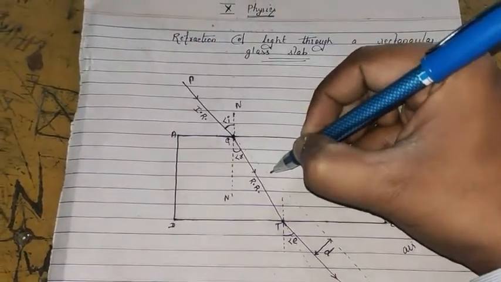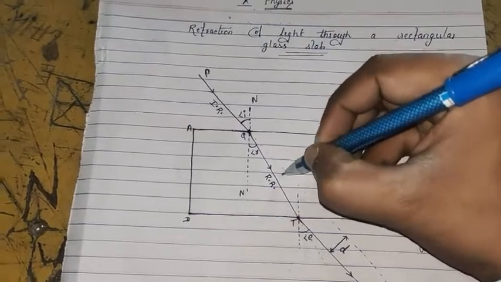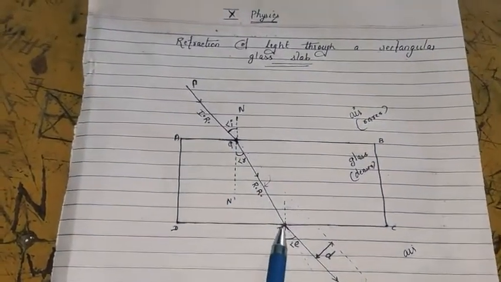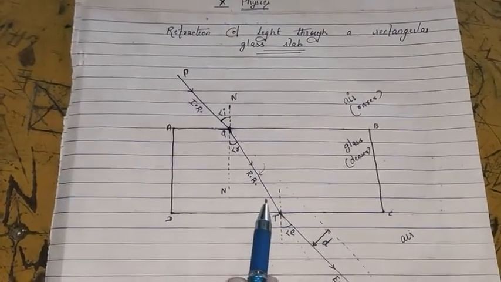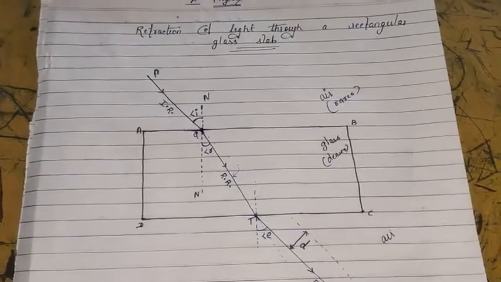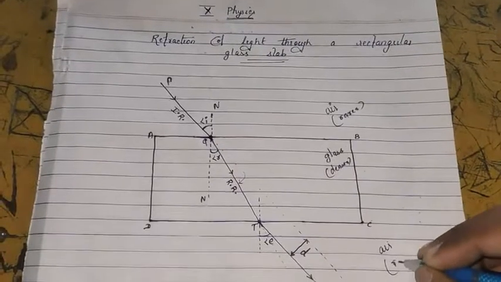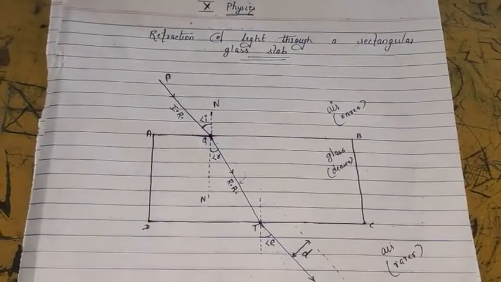This should be the real path, but it does not happen so. It will bend towards the normal, like this. Towards the normal it has been bent. So this is the refracted ray for this incident ray. Now this ray is moving from glass to air, that is denser to rarer. So if a ray of light is moving from denser to rarer medium, it will bend away from